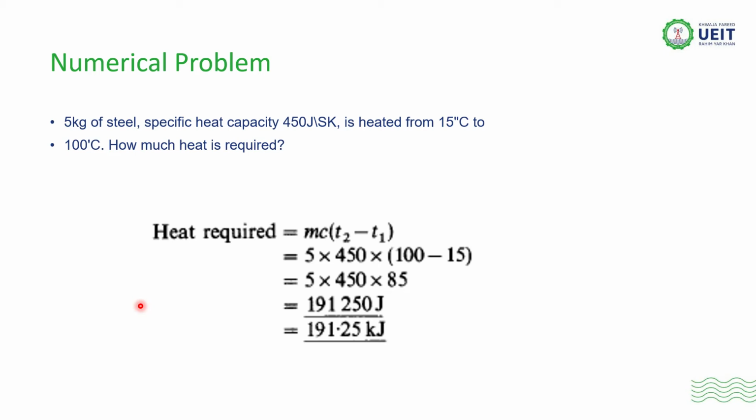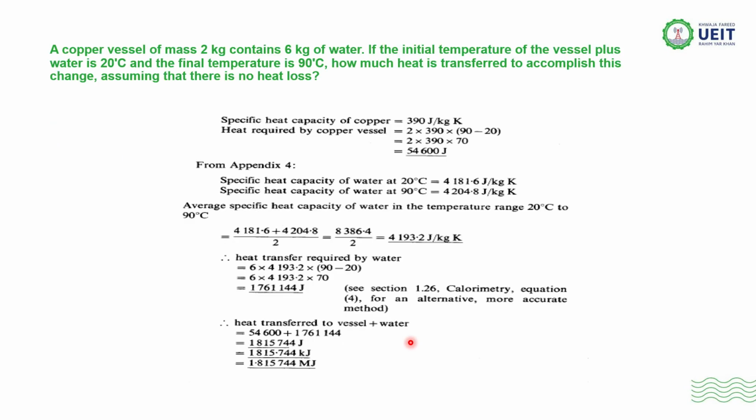How do you calculate it? That is simply mc(T2 − T1). Here the mass is 5, c is 450, T2 is 100 and T1 is 15. The value is 191.25 kilojoule. Now we have another numerical.